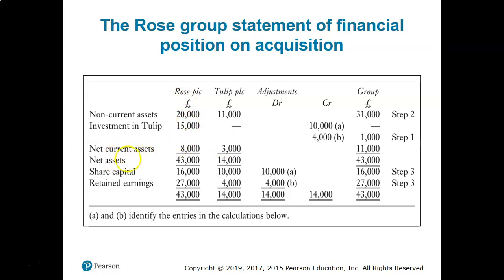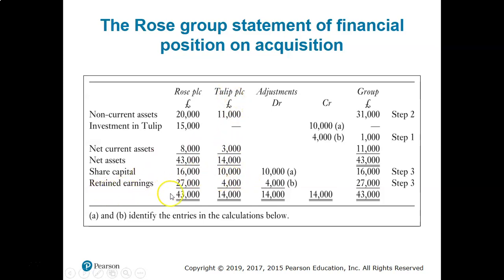And non-current assets, and current assets, 8,000 for Rose and 3,000 for Tulip. So the net assets for Rose are 43,000, and the total net assets for Tulip are 14,000. And share capital, Rose has 16,000 and Tulip has 10,000. Remember, 10,000 share capital is 10,000 shares, and one share is £1. So 10,000 multiplied by 1 is 10,000 share capital for Tulip.